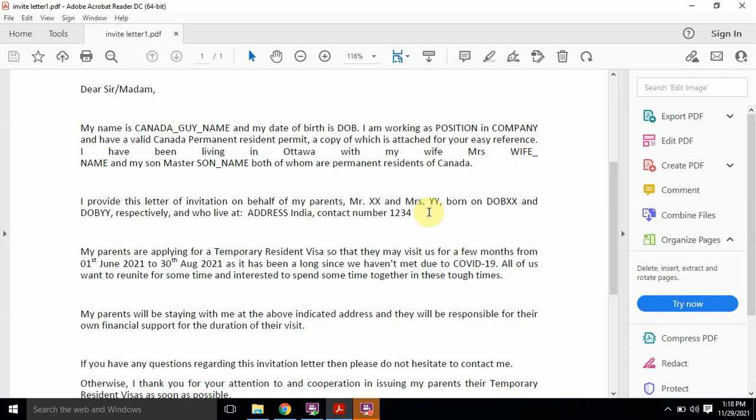You can write one or you can write three. Born on date of birth of XX, the first person, and date of birth of YY, the second person respectively, and who live at address in India, and their contact number. So if you are inviting the guys from India, you need to provide their Indian address along with their working contact number. If you are providing some other country, then you need to write that address and phone number.